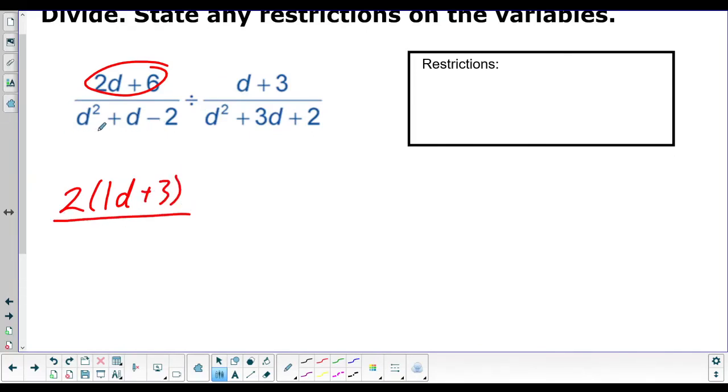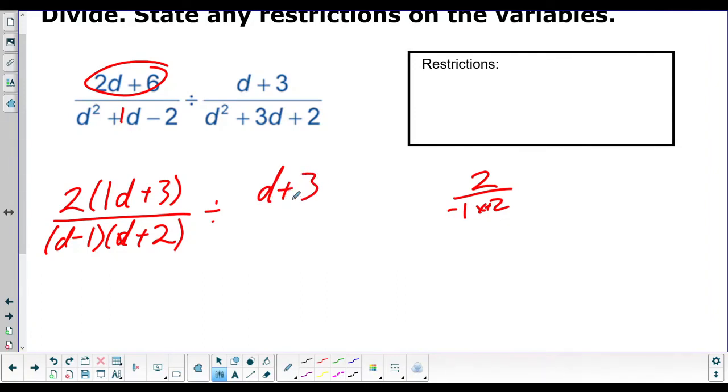On the bottom, this is simple factoring. So we look at the factors of 2. It's just 1 times 2. We need to get a positive 1. So we're going to do positive 2 minus 1. So this will factor to D minus 1 times D plus 2. Then here, we can't factor the top. All right, that's fine. So divided by D plus 3.